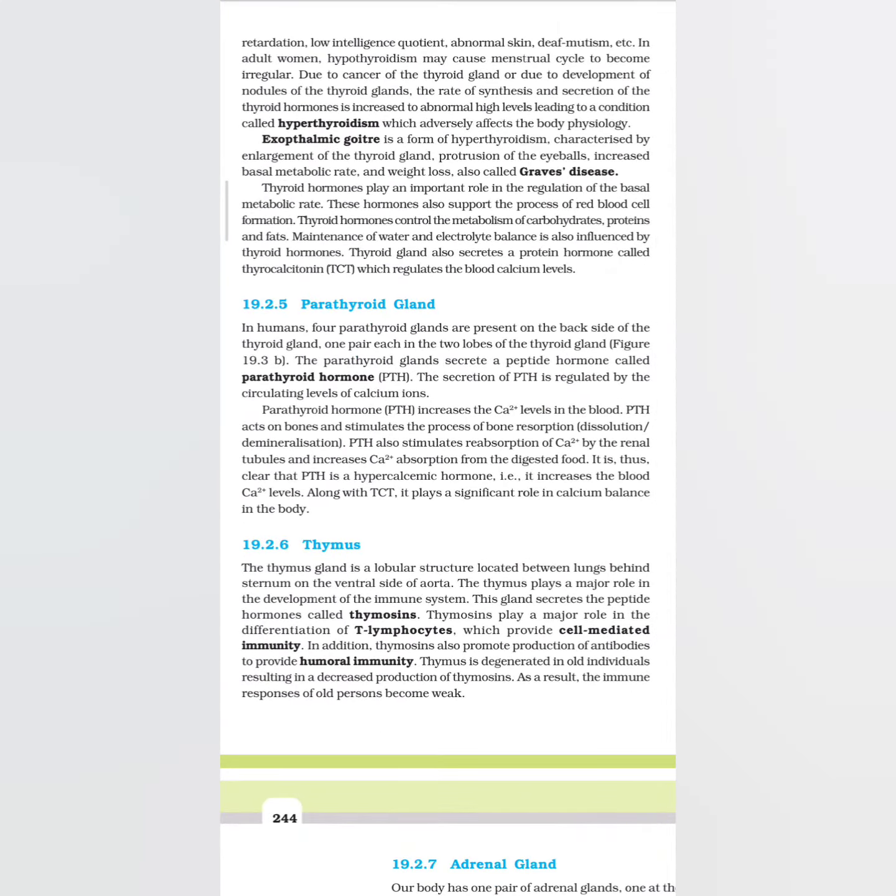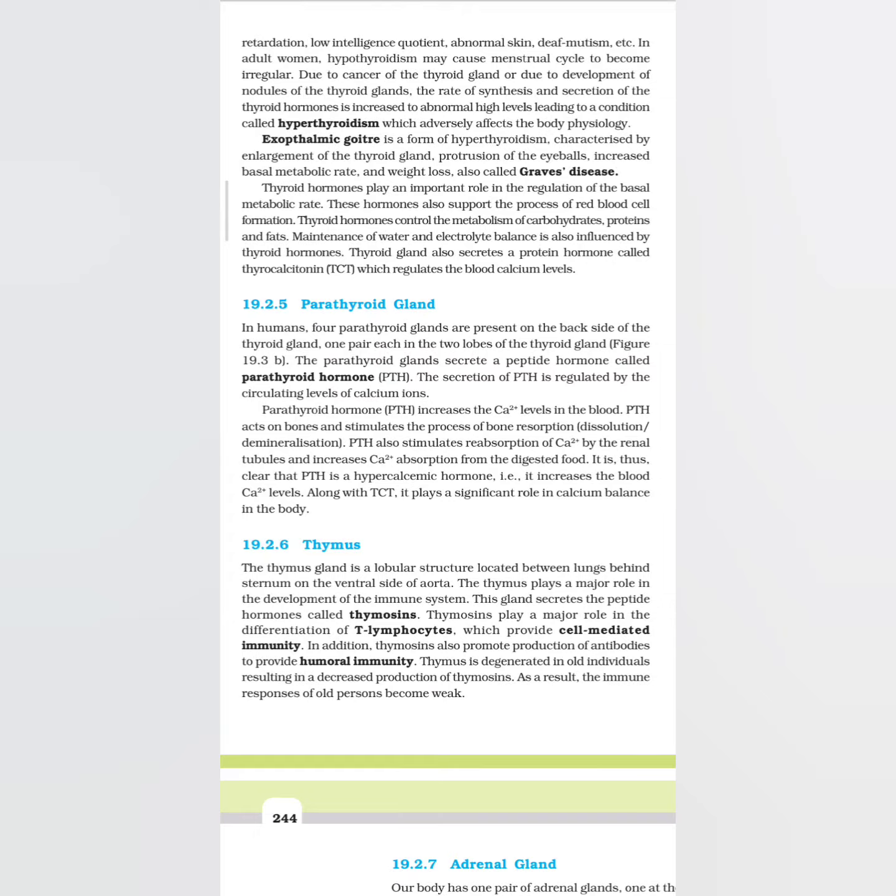The parathyroid glands secrete a peptide hormone called parathyroid hormone (PTH). The secretion of parathyroid hormone is regulated by the circulating levels of calcium ions. Parathyroid hormone increases the calcium levels in the blood. PTH acts on bones and stimulates the process of bone resorption, dissolution, or demineralization.